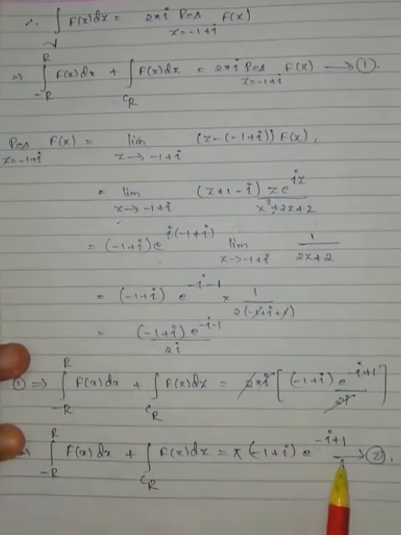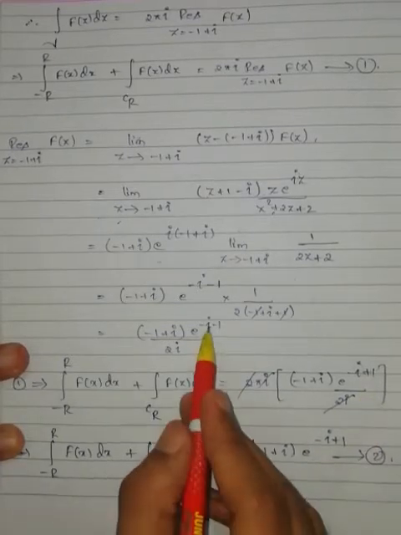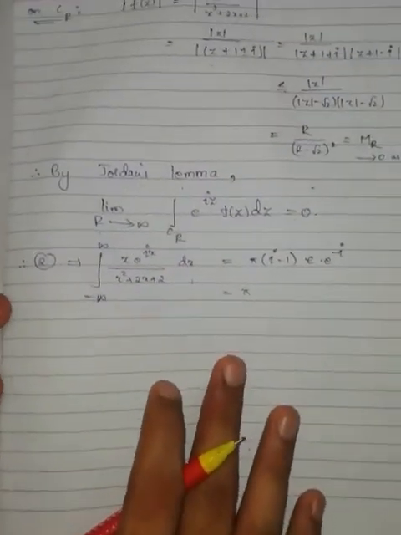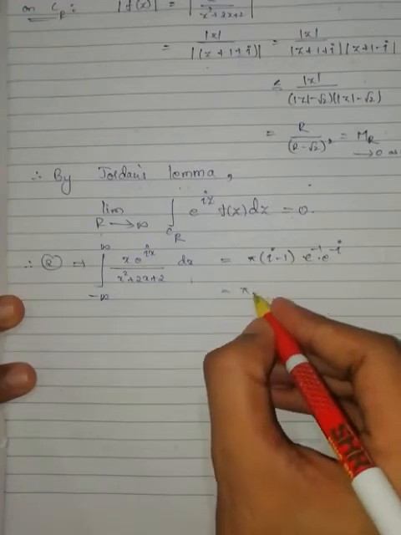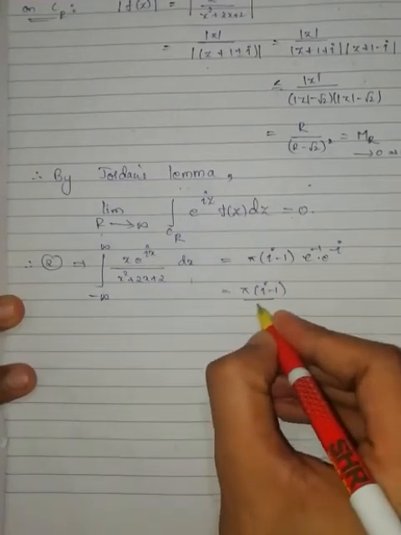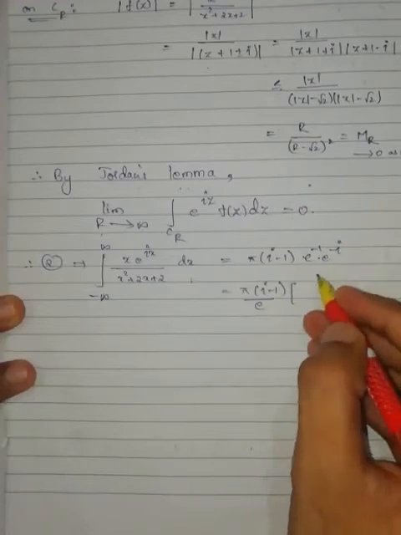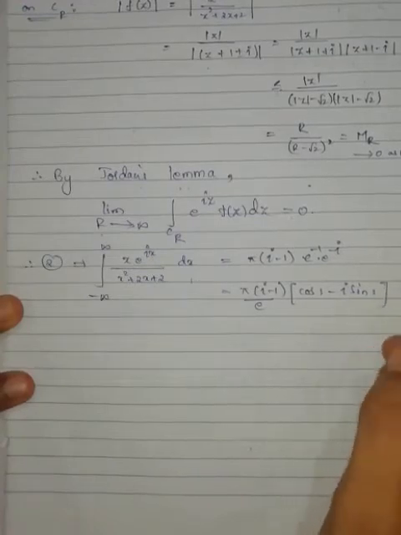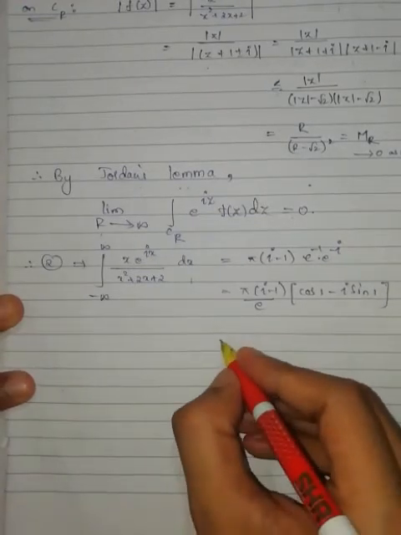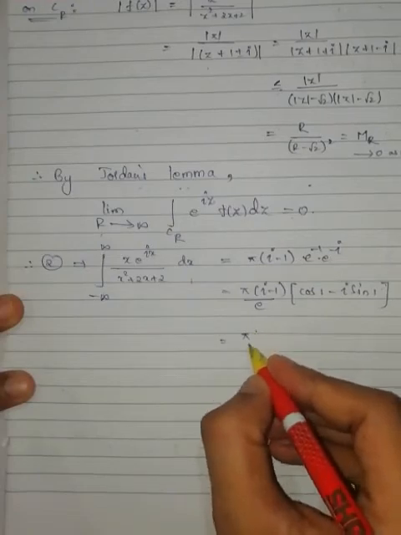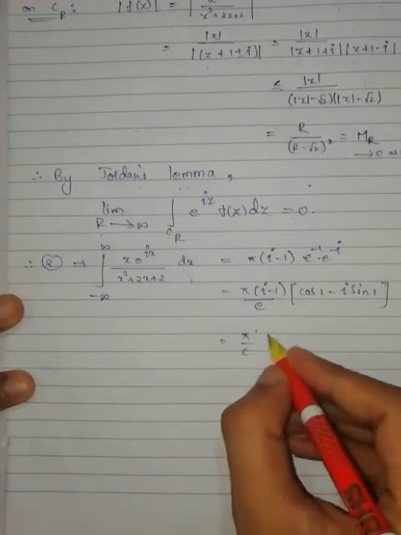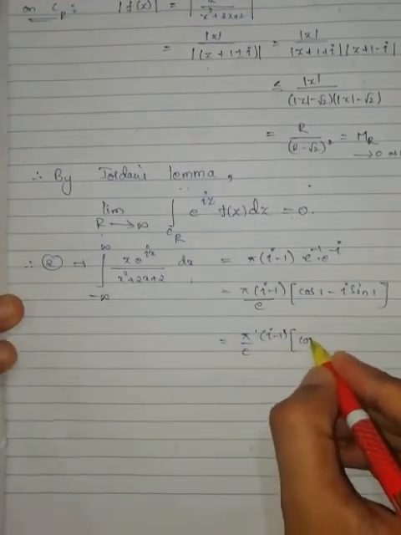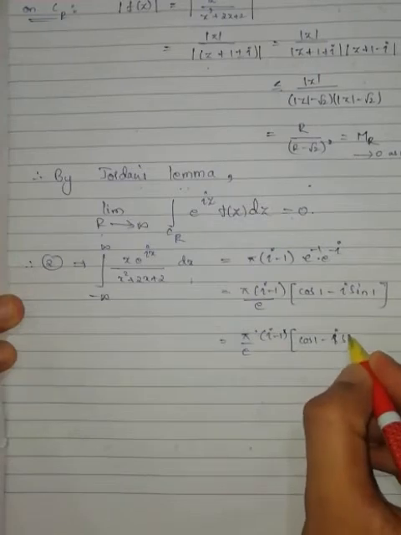So here you will get minus 1, that is pi into (iota minus 1) by e, and e to the power of minus iota is cos 1 minus iota sin 1, which is equal to pi by e into (iota minus 1) into (cos 1 minus iota sin 1).